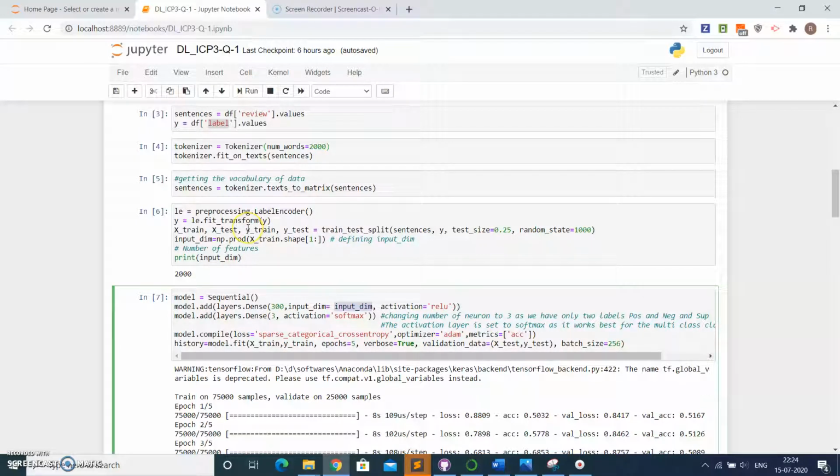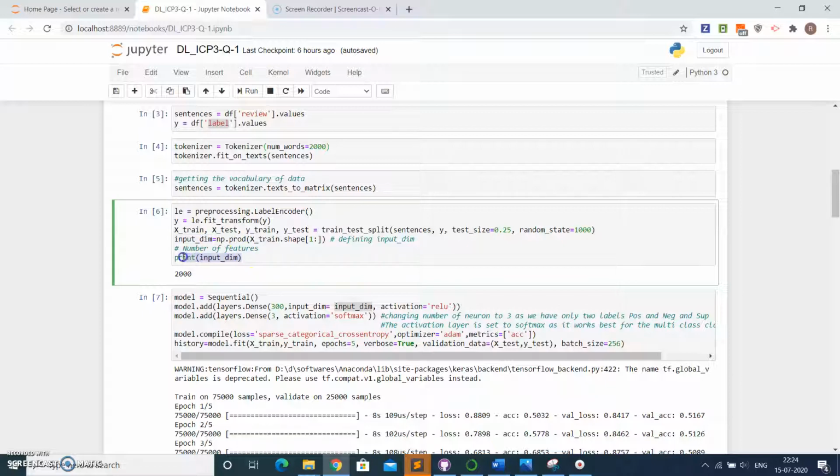We'll be getting this train value, and we are using this x train in order to calculate the input dimension. Basically, this will be equal to the number of the columns that are present in the train data set.